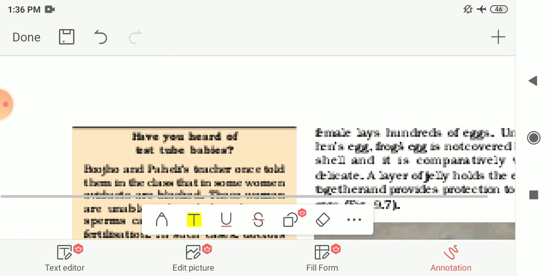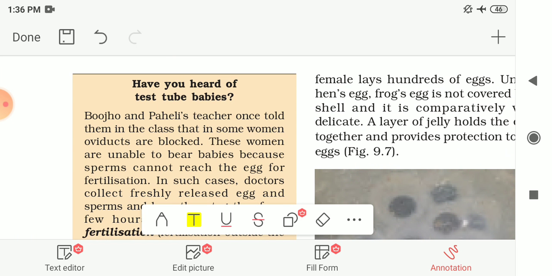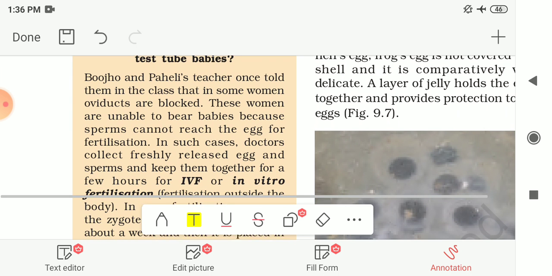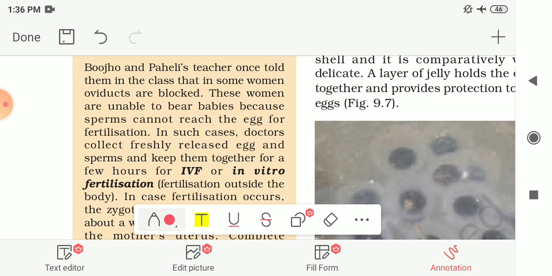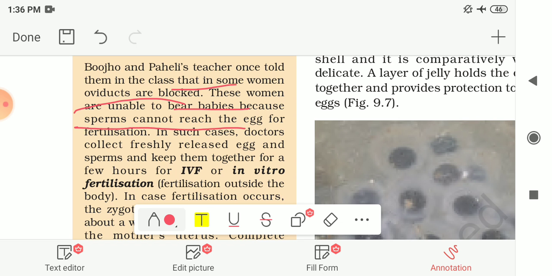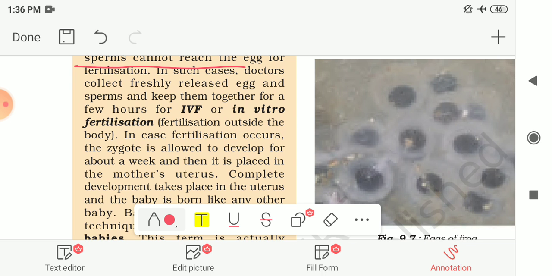Now here is another piece of information. Have you ever heard of test tube babies? Boojho and Paheli's teacher once told them in class that in some women the oviducts are blocked. In such cases, this is why the woman is unable to bear babies, because sperms cannot reach the egg for fertilization. So the fertilization cannot take place inside the female body.